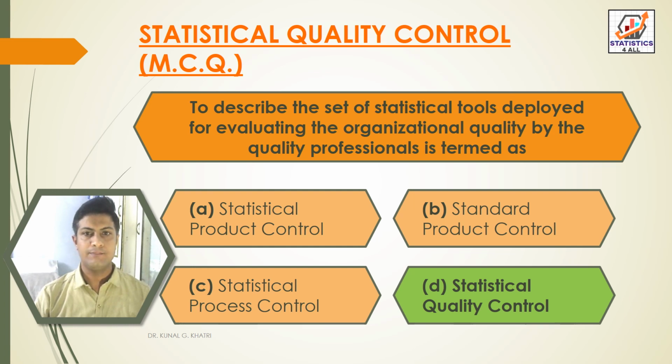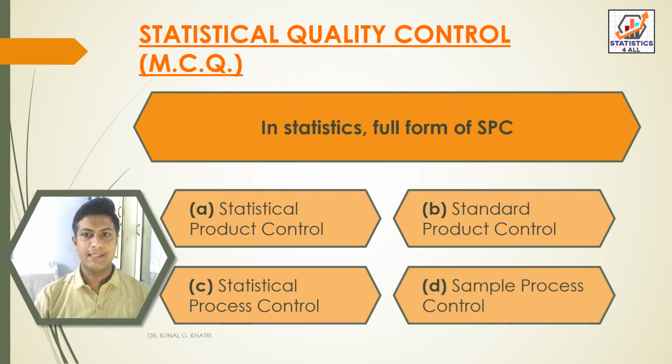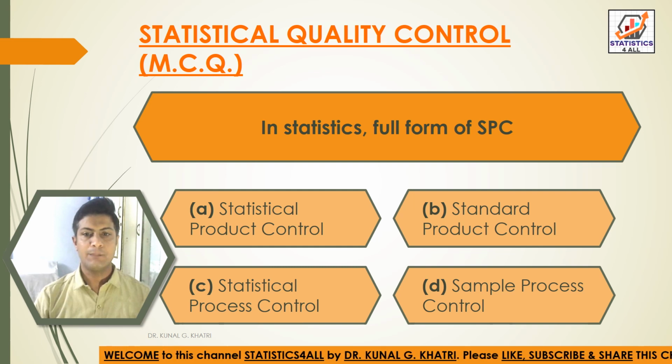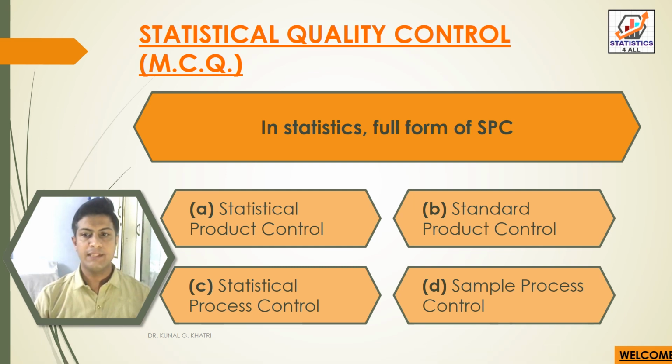Next question, in statistics, full form of SPC. Option A, statistical product control. Option B, standard product control. Option C, statistical process control. And option D, sample process control. So here we have answer option C, that is statistical process control is the full form of SPC in statistics.